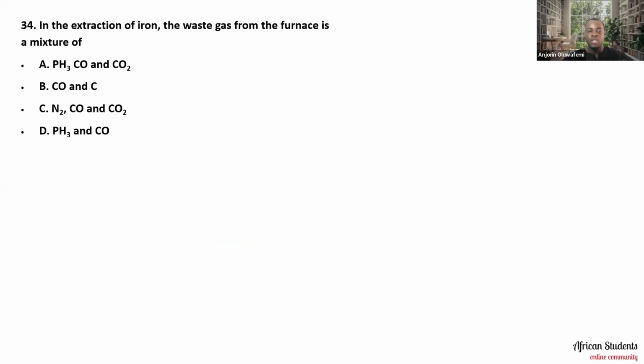Okay. 34 says that in the extraction of iron, the waste gas from the furnace is a mixture of: phosphine, carbon 2 oxide, and carbon 4 oxide; nitrogen, carbon 2 oxide, and carbon 4 oxide; or phosphine and carbon 2 oxide. What is your answer, please? Put them in the comment section and let's see whether you're right or you're wrong.